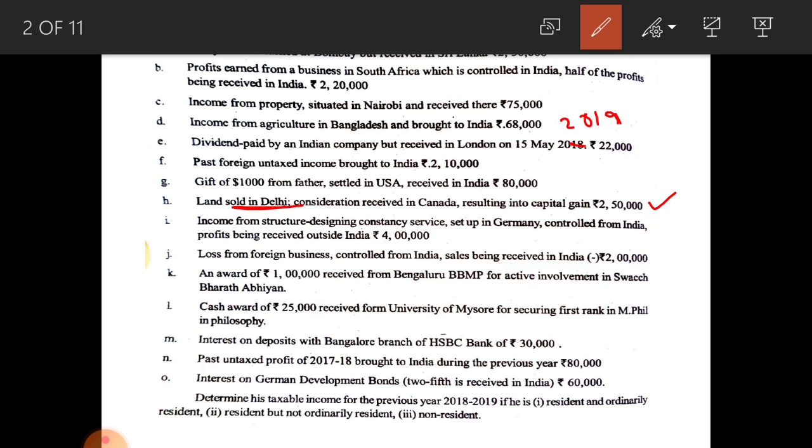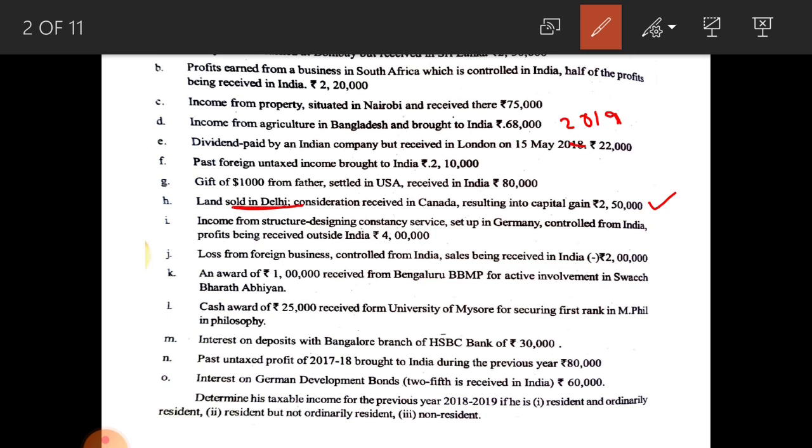Next one, interest on German development bonds, 2/5 is received in India, rupees 60,000. Here German development bonds is relating to foreign company or foreign country. Here 2/5 of which is received in India.